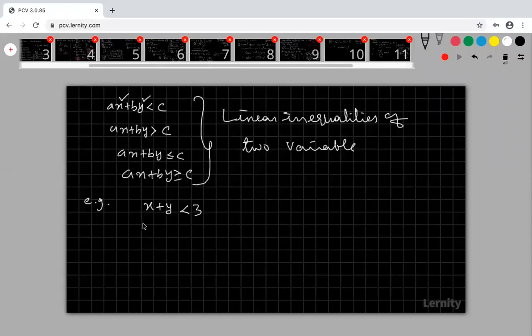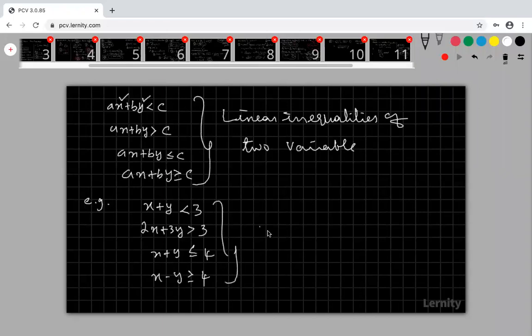Right. So now look at that. This may be 2x plus 3y greater than or equal to 3. This is some x plus y less than or equal to some 4. This is my x minus y greater than or equal to 4.